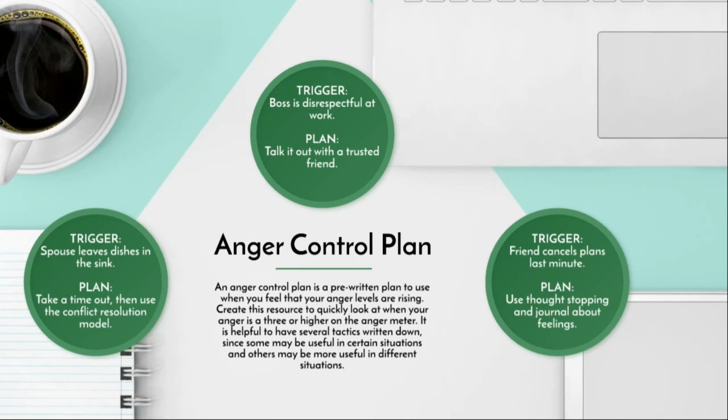Maybe another trigger for you is when your boss is disrespectful at work. Your plan could be to talk it out with a trusted friend. And then maybe another trigger is that your friend cancels plans last minute. Maybe the plan can be to use thought stopping and then journal about your feelings.